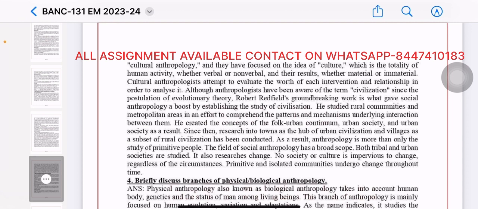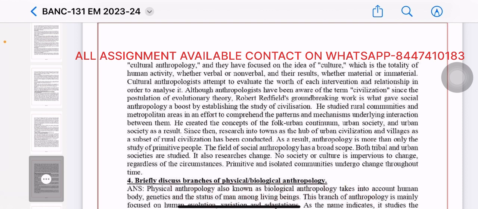Cultural anthropologists attempt to evaluate the worth of each intervention and relationship in order to analyze it. Although anthropologists have been aware of the term civilization since the postulation of evolutionary theory, Robert Redfield's groundbreaking work is what gave social anthropology a boost by establishing the study of civilization. He studied rural communities and metropolitan areas in an effort to confront the pattern and mechanism underlying interaction between them.